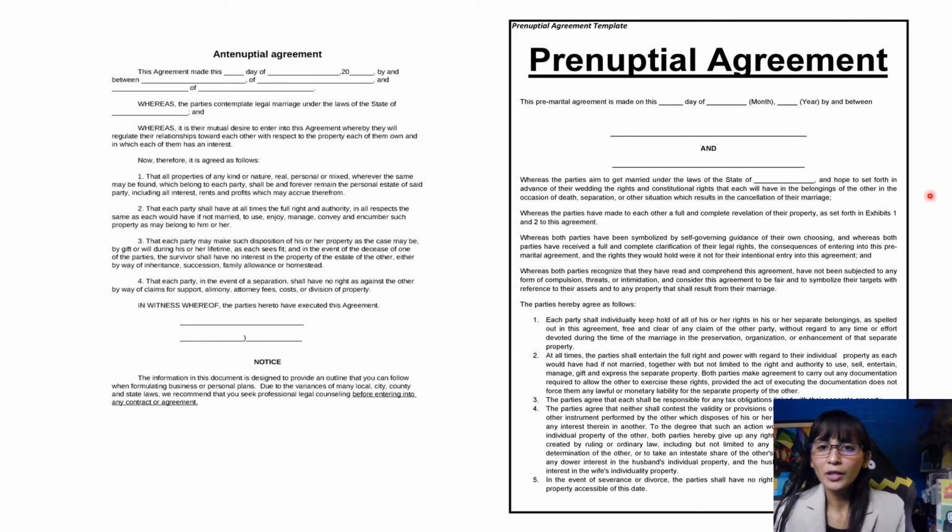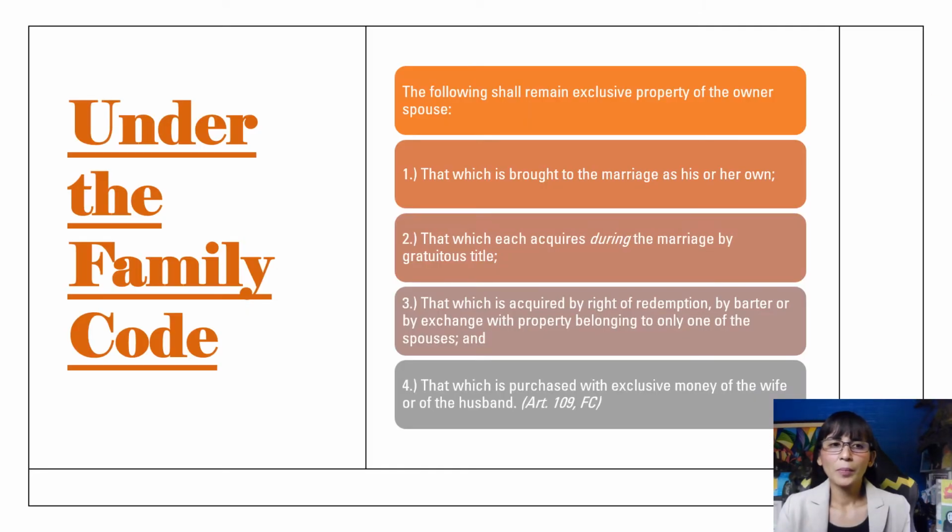Here, another example. So there is always a stipulation. Now, therefore, it is agreed as follows. The parties hereby agree as follows. So there must be a stipulation as to the extent to which your prenuptial agreement shall encompass, especially your real and personal properties.